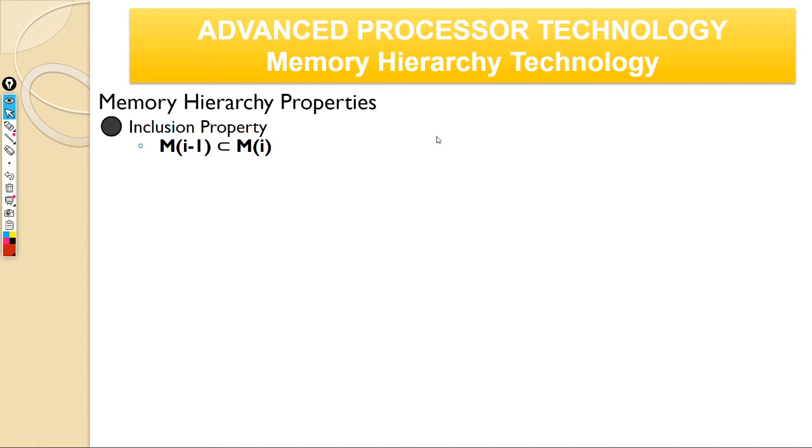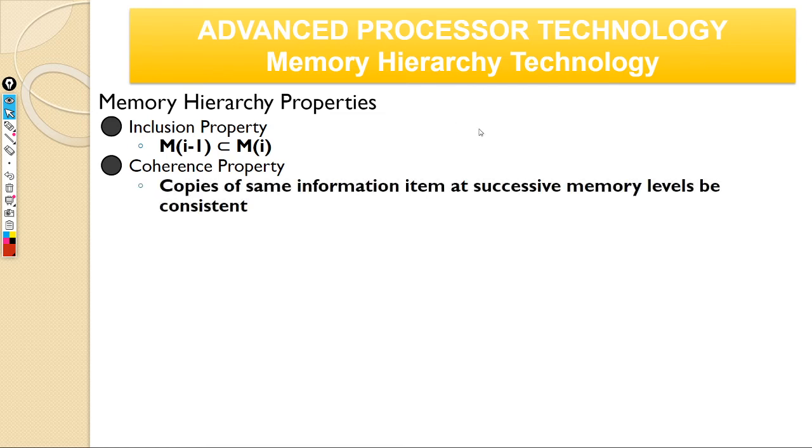And from there, when your computer boots, whatever data you're working on has to be brought from your secondary storage to primary memory, to cache, and cache to registers. So whatever is in a register is brought from your primary memory only, correct? And you also always have to make sure that you copy things back to the higher level of memory, so that this property is held. Next is the coherence property.